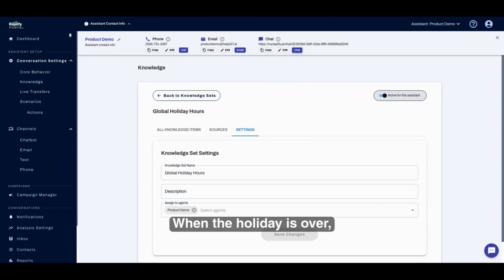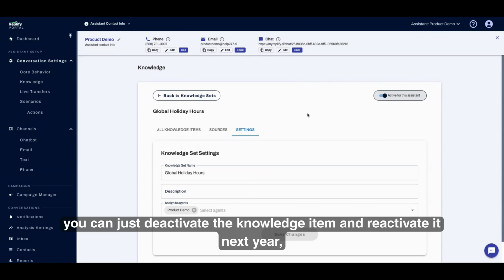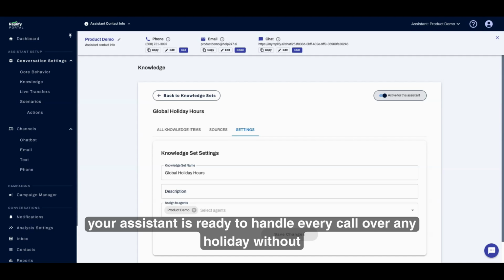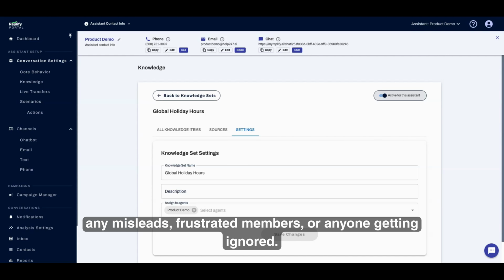When the holiday is over, you can just deactivate the knowledge item and reactivate it next year, or you can update it in place for your next holiday. And that's all it takes. A couple of minutes of setup means your assistant is ready to handle every call over any holiday without any missed leads, frustrated members, or anyone getting ignored.